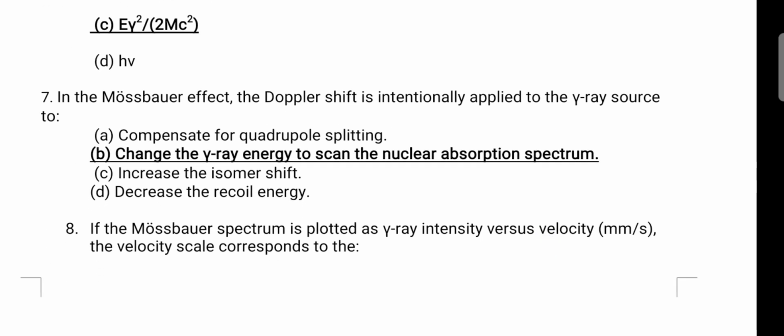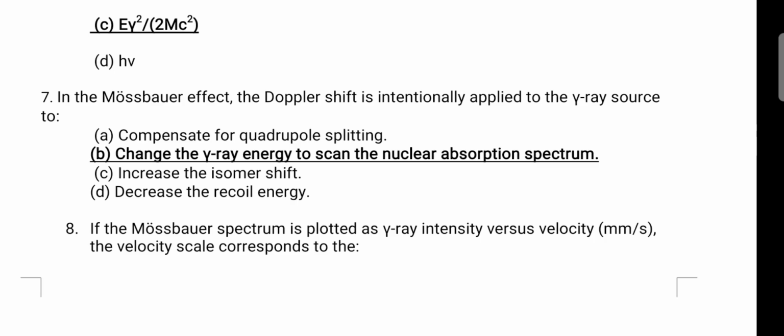In the Mossbauer effect, the Doppler shift is intentionally applied. First we should know about the Doppler effect. Doppler effect means the relative movement of the source and the observer. While finding out the Mossbauer spectrum, we will move either the source or the observer, and depending on that the frequency will change, and that is called the Doppler effect.